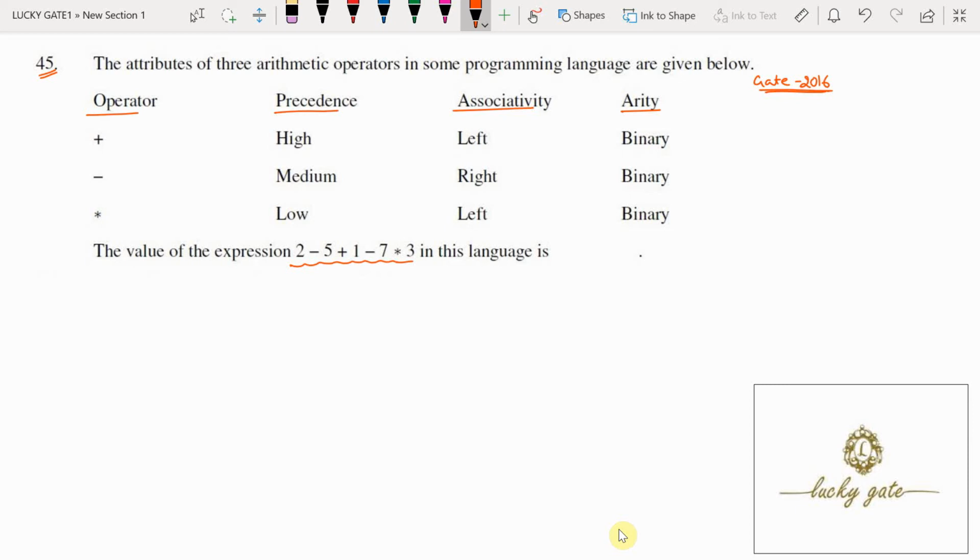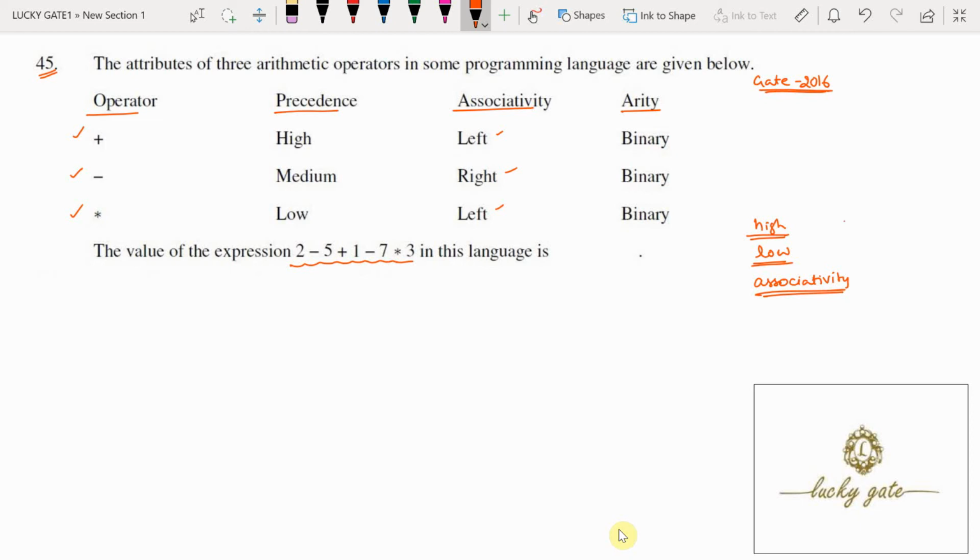Now the rules of the programming language say plus has the highest precedence, then minus medium, then star low. Plus and star have left associativity, minus has right associativity. When an expression is to be evaluated, it always evaluates the higher precedence operator first, then the lower precedence operators. If more than one operator of the same precedence is available in the expression, then they are evaluated based on the associativity of the operators. Okay, these 3 points we have to consider.